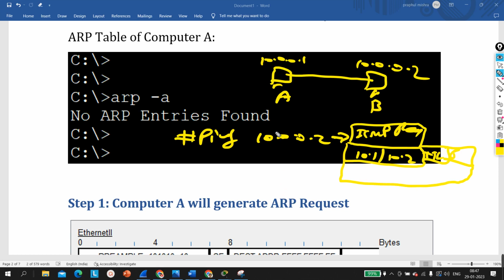Source MAC and destination MAC. So source MAC is A. To check the destination MAC, this machine will look up its ARP table by running this command. And if there is no entry found in the ARP table, what will the ARPA protocol do?